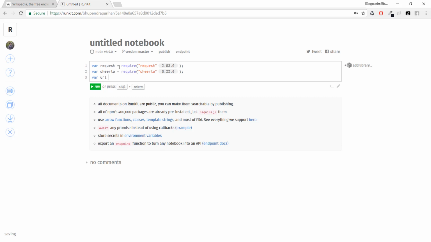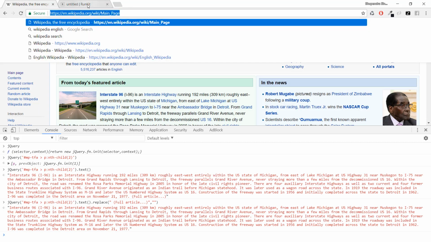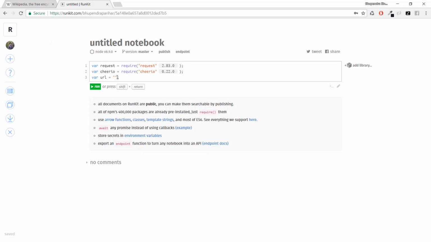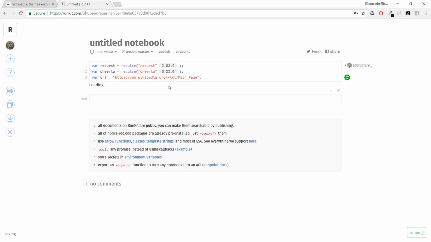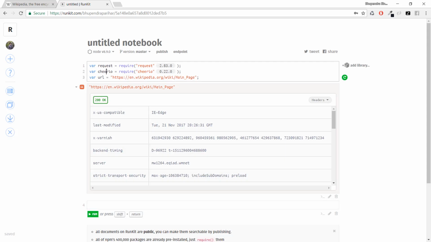We will also use a URL from where we want to get the data. So this is our URL. If I run this whole program, I get the request, Cheerio and the URL. So this is my URL value.